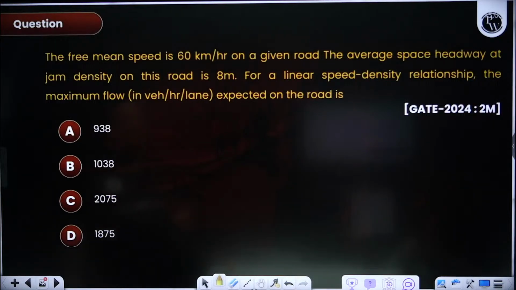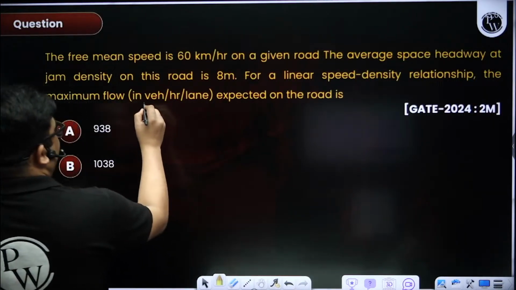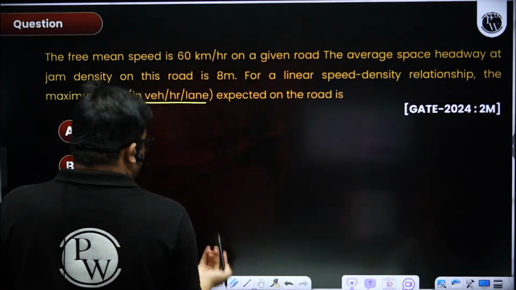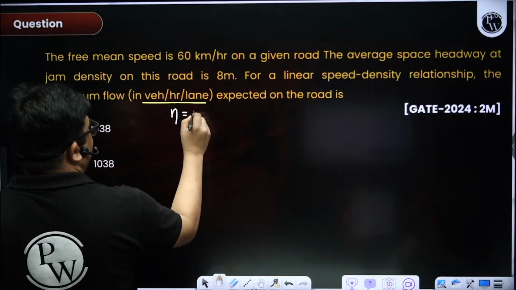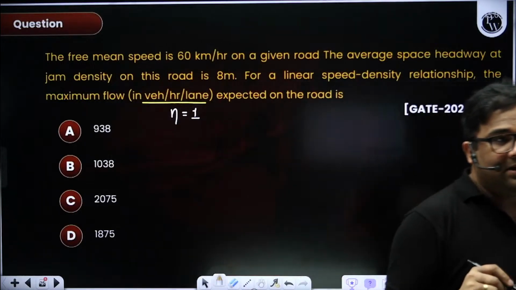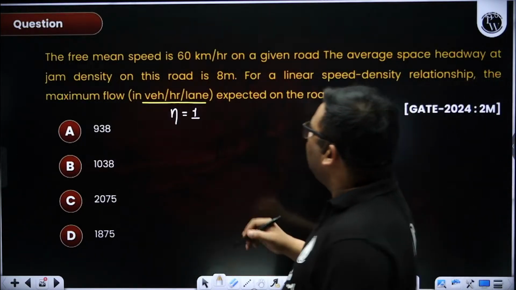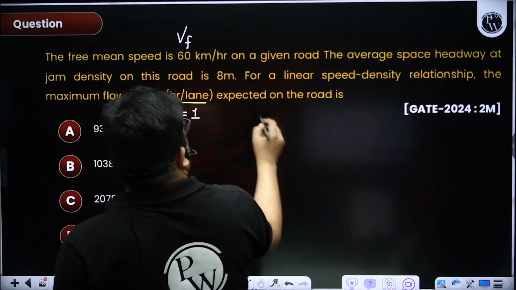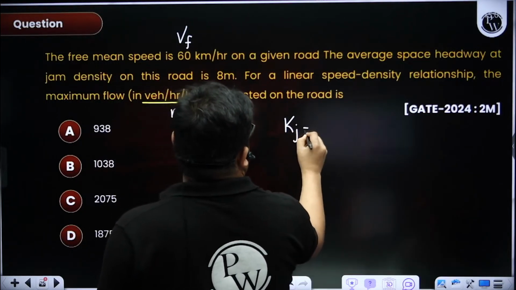D, C, they've asked vehicle per hour per lane, means what? I can take one lane only, means number of lanes I can take as one. So here the free flow speed, Vf, is given, so I can find out kj. How can I find out kj?